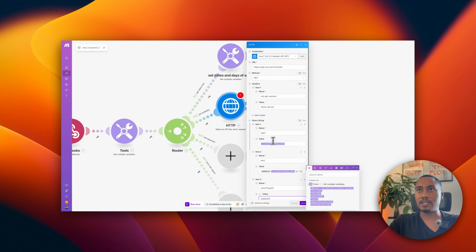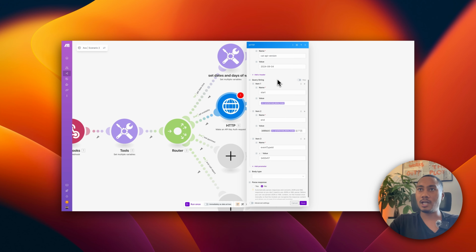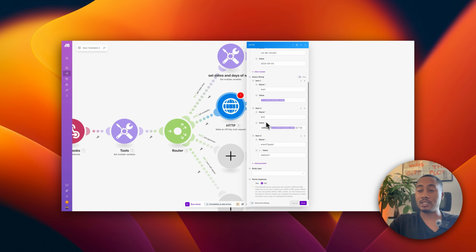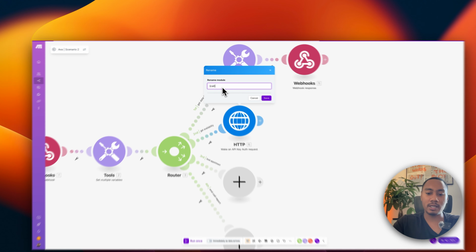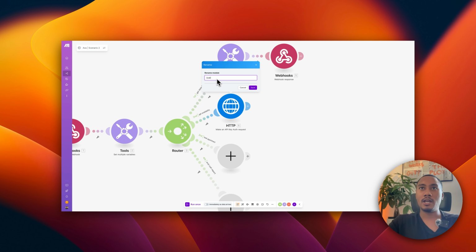Okay. And then let's just verify that we have everything correct. We have the Cal API version. We have the API key connected. We have the start and end time, which is required. And then we also have the event type ID and we have the value set right here. So looking good. Let's hit save. Now let's also rename this to something like Cal, again, just to notate where exactly we are integrating with. And this is going to be get open slots by event ID.